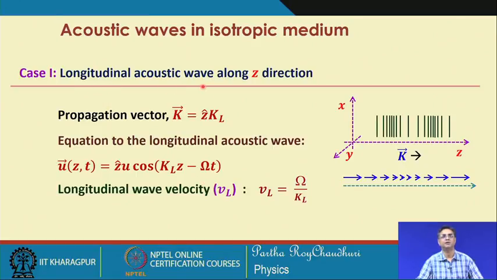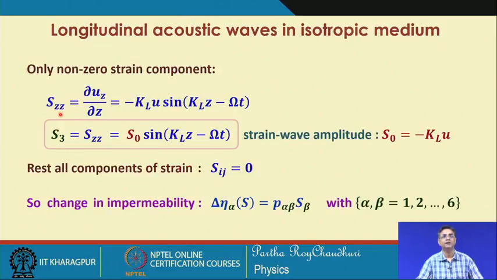So, for a longitudinal acoustic wave travelling along the z direction, it is very straightforward. We have done this for the case of the x-propagating longitudinal acoustic wave. We just replace x by z and we end up with this equation. Now, let us look at this strain tensor.